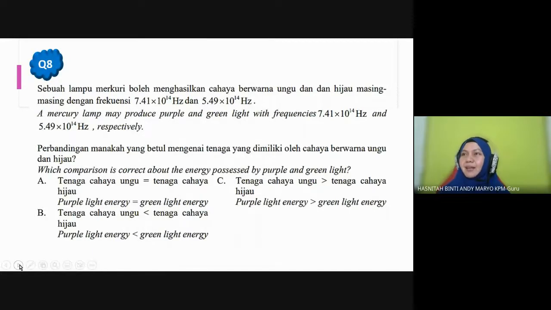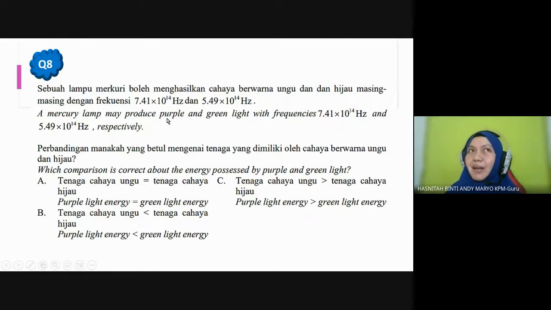Again, you are given a mercury lamp that may produce purple and green light with frequencies 7.41 times 10^14 Hertz and 5.49 times 10^14 Hertz respectively. So purple 7.41, green 5.49. Which comparison is correct about the energy possessed? Again, they ask you for energy, but now they are giving you frequency.